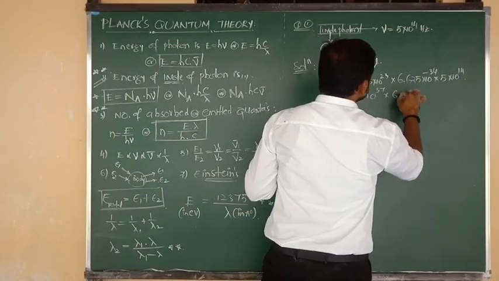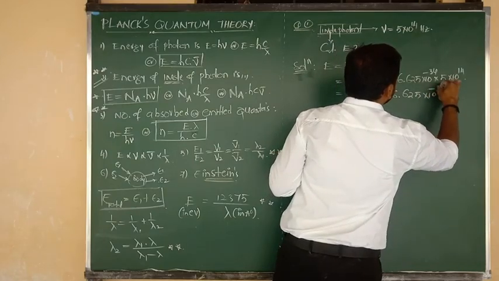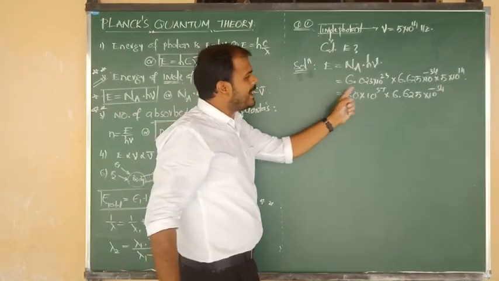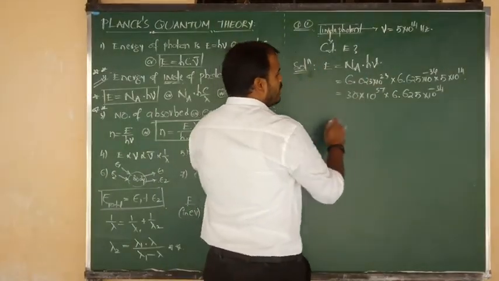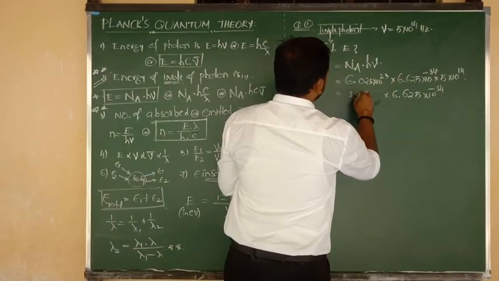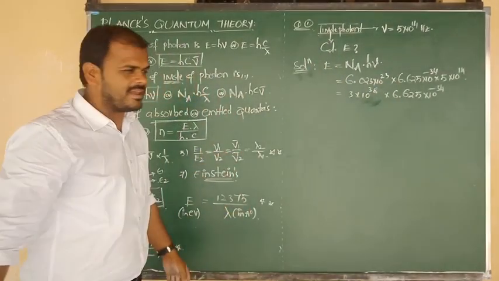Into Planck's constant, 6.625 into 10 to the power of minus 34. Very good. So here 30 into 10 to the power of 37. That means we can remove the 0. If we remove 0, we can write the value as 3 into 10 to the power of 38. 37 becomes 38.